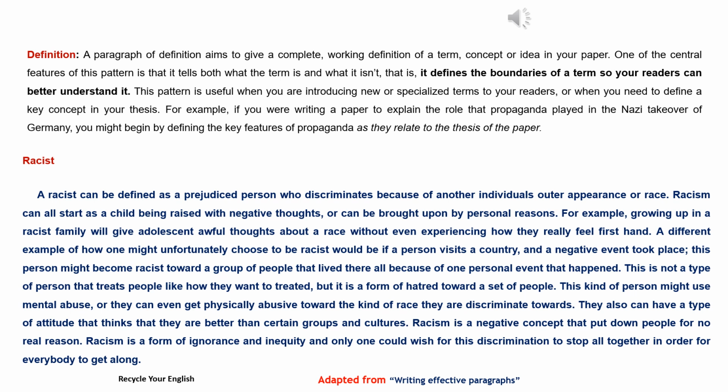This kind of person might use mental abuse, or they can even get physically abusive toward the kind of race they discriminate towards. They also can have a type of attitude that thinks that they are better than certain groups and cultures. Racism is a negative concept that puts down people for no real reason. Racism is a form of ignorance and inequity, and one can only wish for this discrimination to stop altogether in order for everybody to get along.